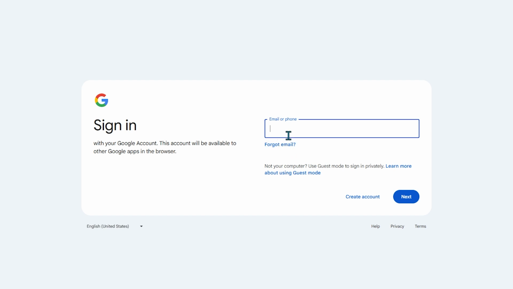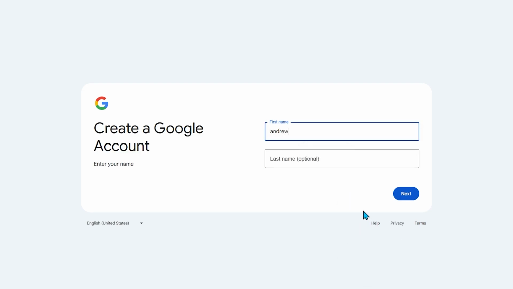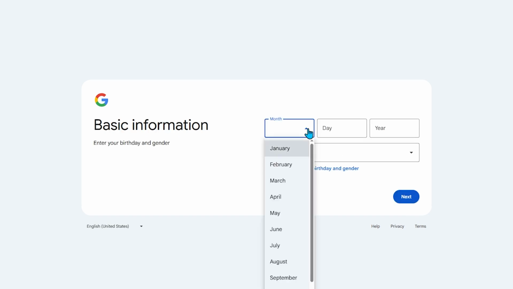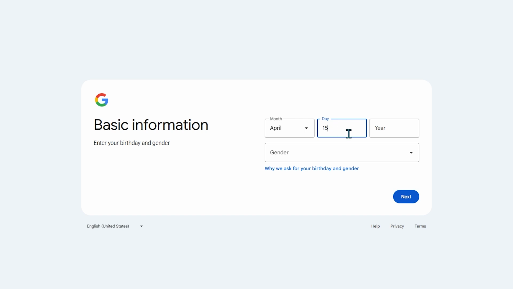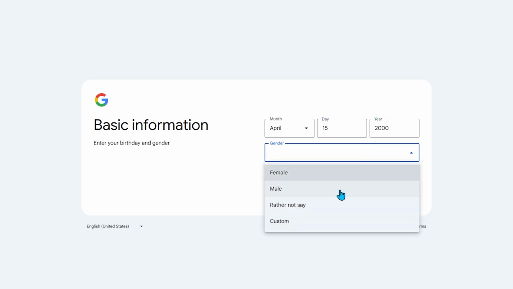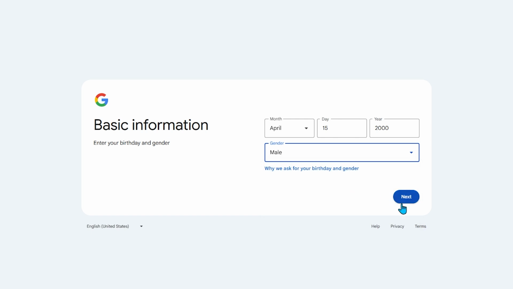If you do not have a Google profile, click Create Account to begin. Select For My Personal Use from the account type options provided. Enter your first name and last name in the required fields, then click Next to continue. Enter your birth date, including the correct day, month, and year. Choose your gender from the drop-down menu and click Next to proceed to the Gmail address setup section.